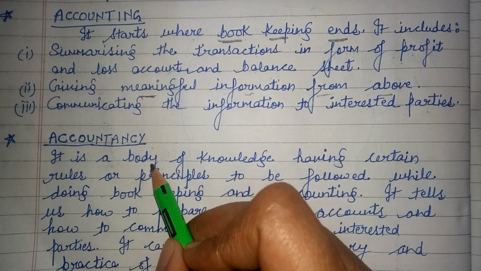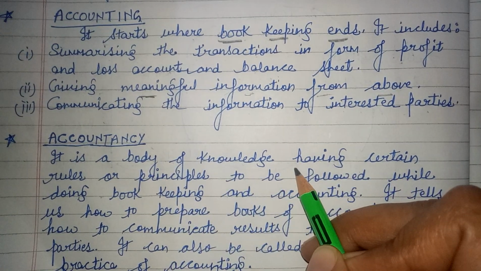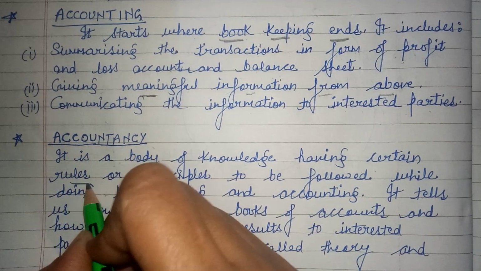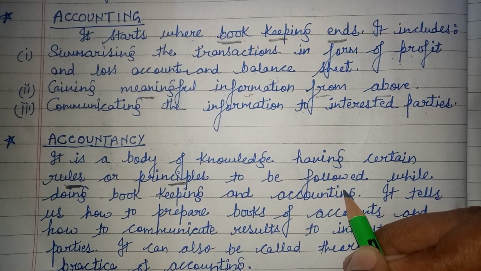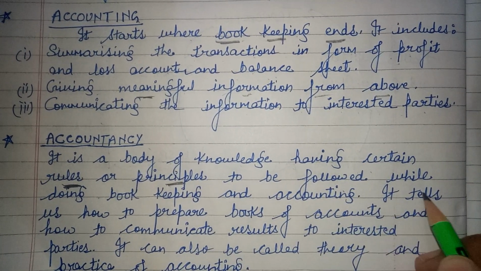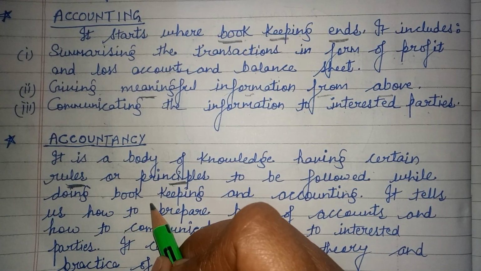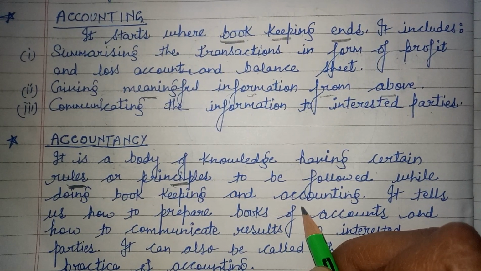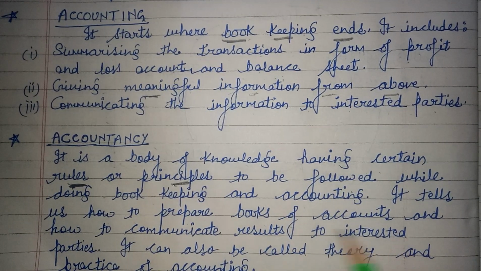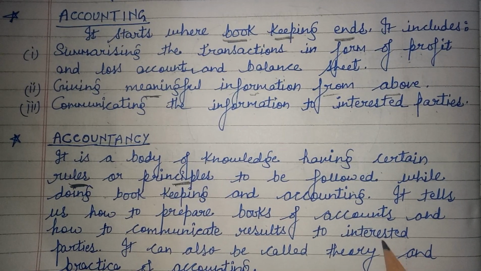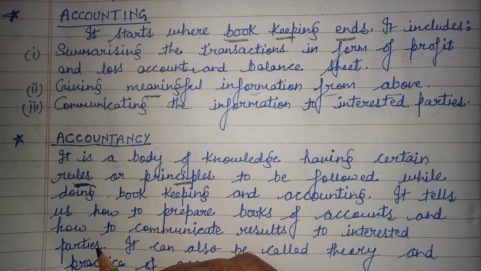Accountancy is a body of knowledge having certain rules and principles to be followed. These principles are to be followed while doing bookkeeping and accounting. It tells us how to prepare books of accounts and how to communicate results to interested parties. Clear?